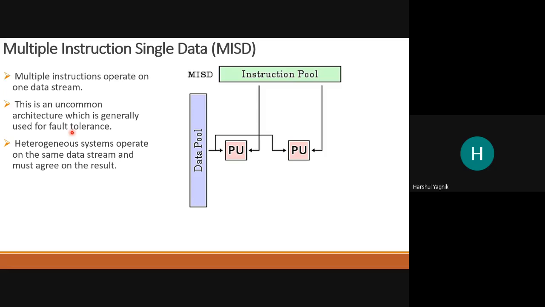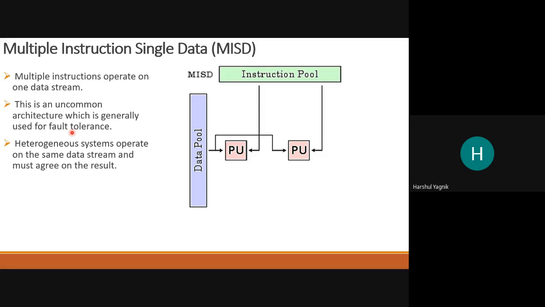Maths, is it there? Or let us say there is a simple task of finding roots of the polynomial. At that time, the input data is common, but different tasks are done, different instructions are there. So data is common, but various instructions are executed.